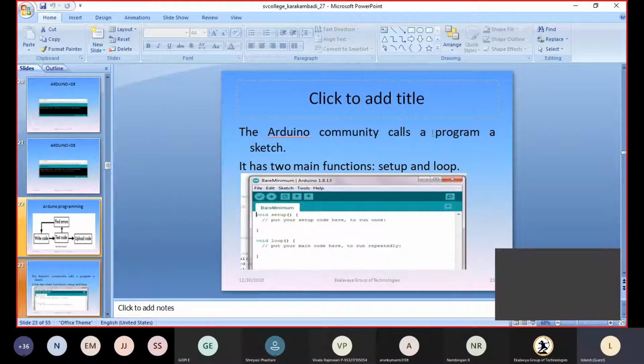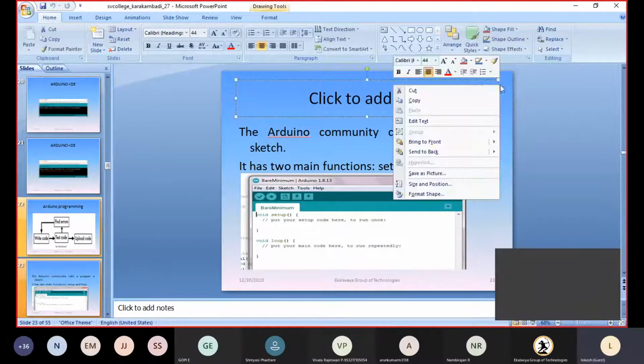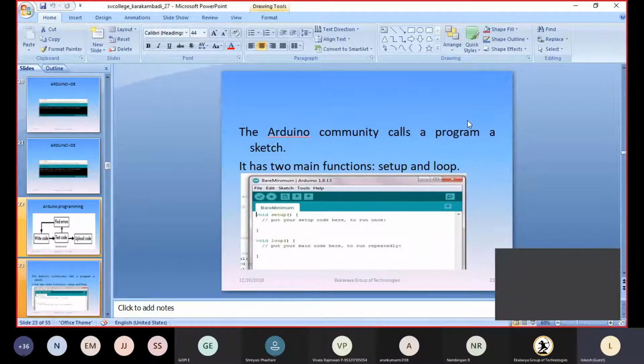We already saw in the Arduino community that the program which is written is called a sketch. The important thing is the blank sketch, which is called the bare minimum sketch.